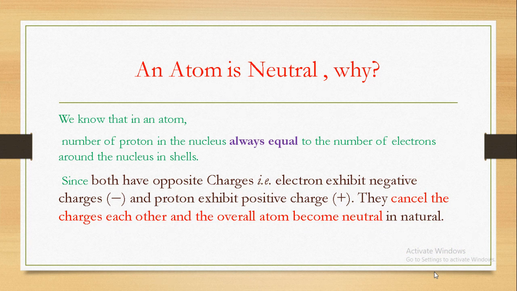As we know that there are a number of protons and neutrons present in the nucleus, while electrons revolve around the nucleus. And we also know that the number of protons in the nucleus is always equal to the number of electrons around the nucleus in shells, right?